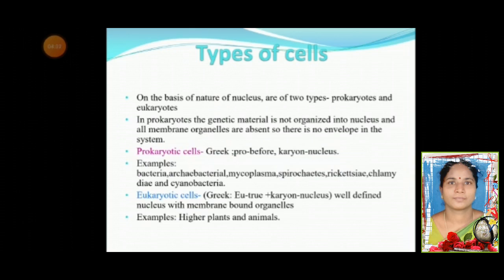Prokaryotic cells, in Greek, pro means before and karyon means nucleus. The best examples are bacteria, archaebacteria, mycoplasma, spirochetes, rickettsia, chlamydomonas and cyanobacteria. Eukaryotic cells, in Greek, the term eu refers to true and karyon to nucleus, which has a well-defined nucleus with membrane-bound organelles. Examples are higher plants and animals.